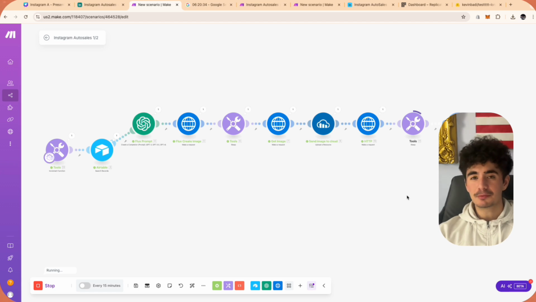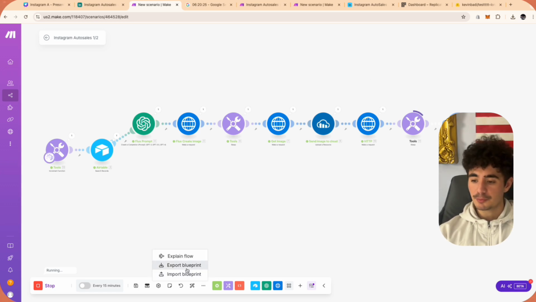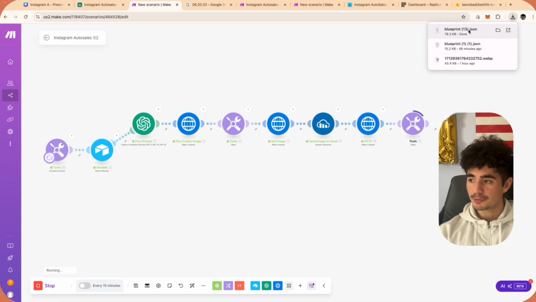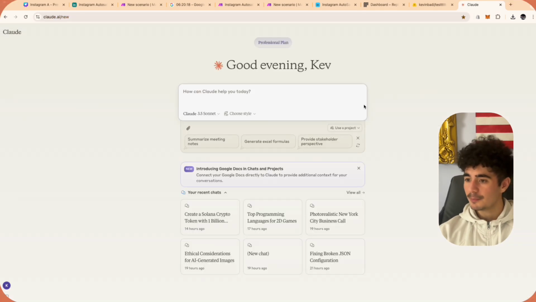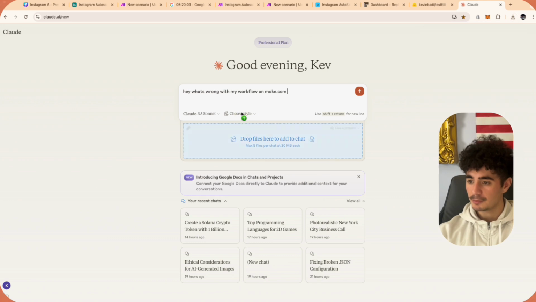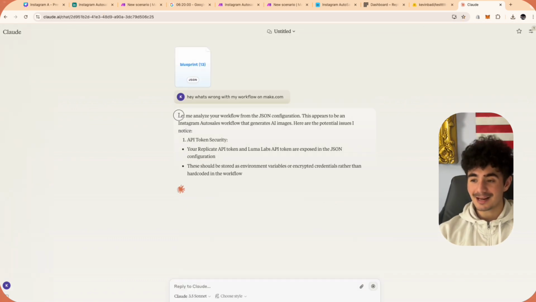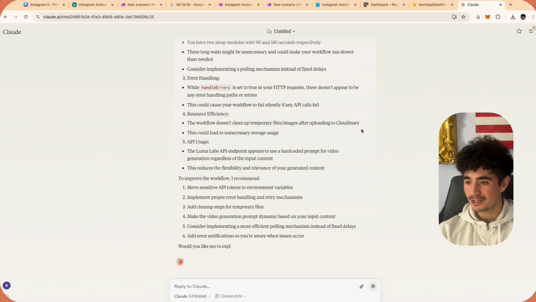So guys, one hack that people don't know about how to fix your Make automations by yourself is, let's say you run into an error that you don't know, right? You can literally just go here, click export blueprint, and then that'll give you the blueprint in real time. Then you can go to whatever large language model you like, open it up, and be like, hey, what's wrong with my workflow on make.com? And then you can just paste in that blueprint. The beautiful thing is that it actually is able to analyze the entire automation, which is really dope.